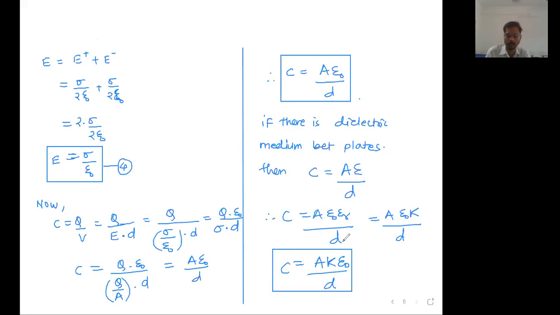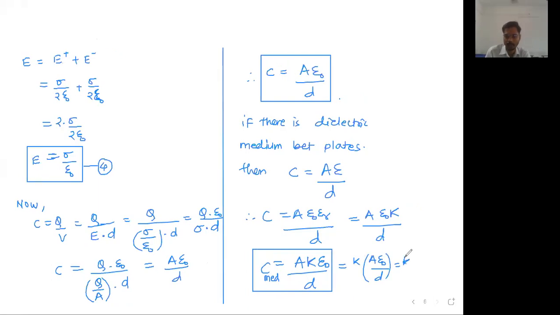And some people write K times A epsilon 0 upon D.